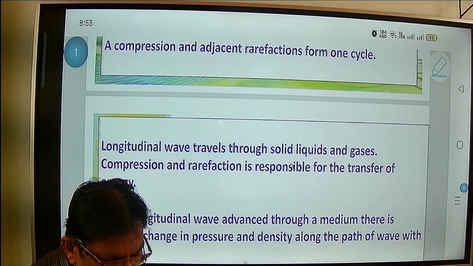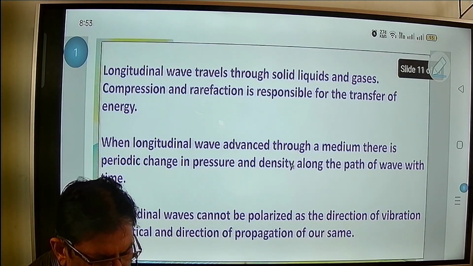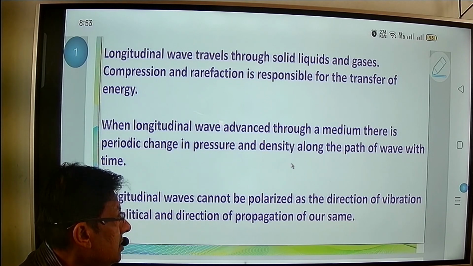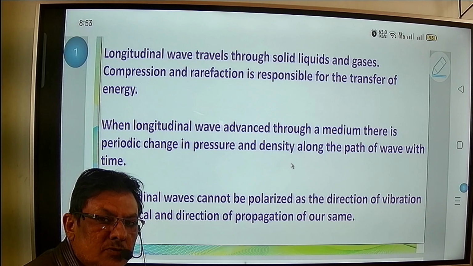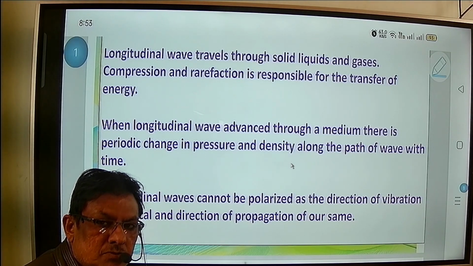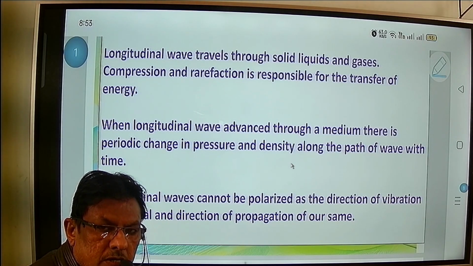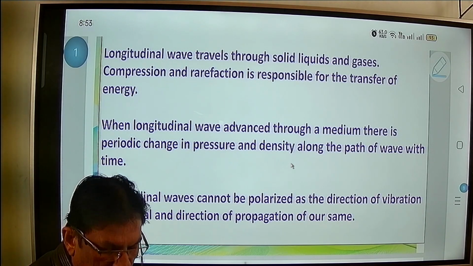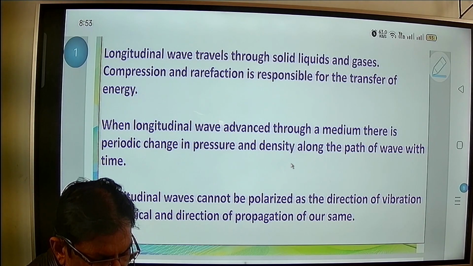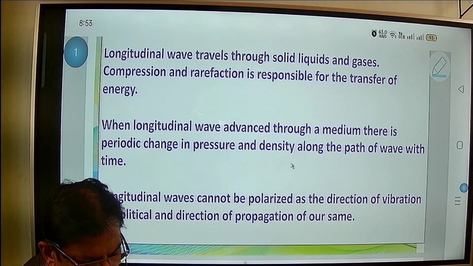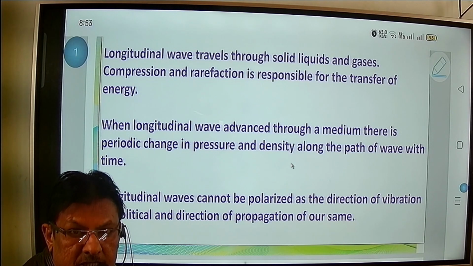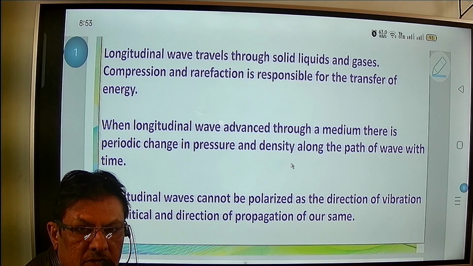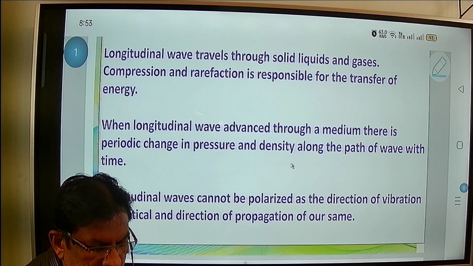Now, the longitudinal wave travels through solid, liquid and gases. In a transverse wave we have seen that it travels through solid and liquid only. But here the longitudinal wave travels in all three states: solid, liquid and gases.